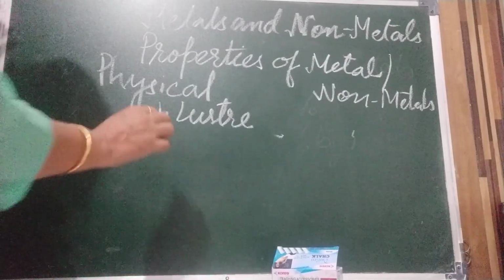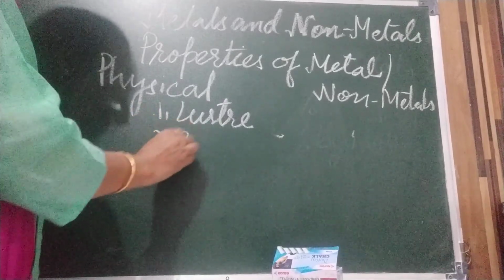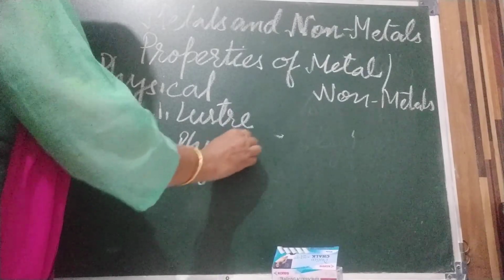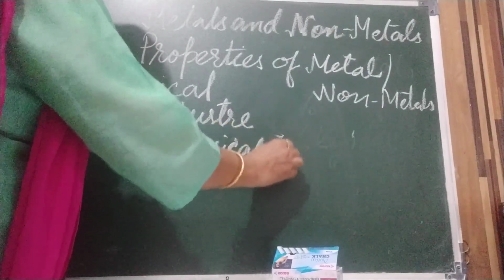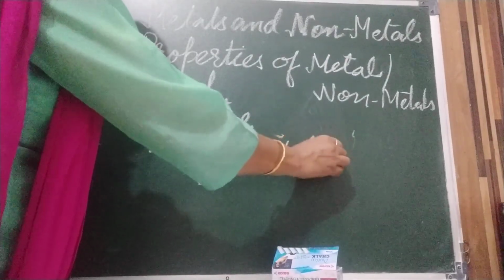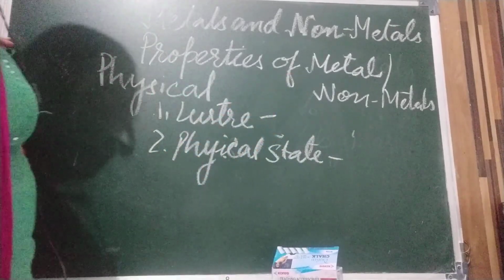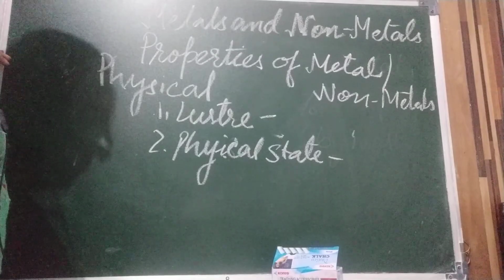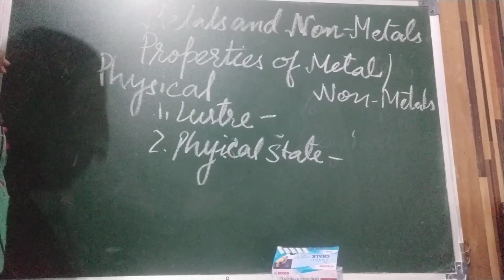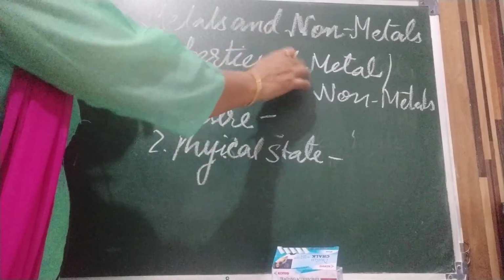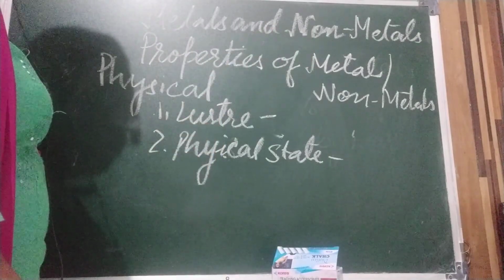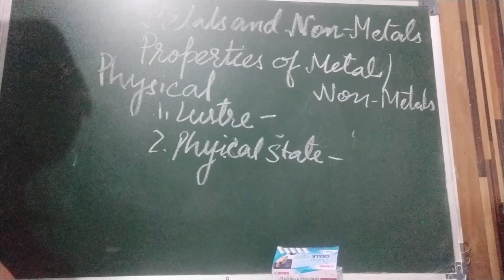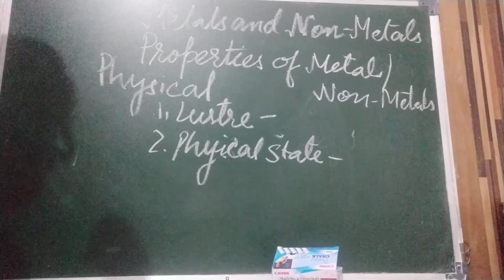Second, we are going to discuss physical state. Generally all metals are solid in nature. There is one exception, that is mercury. Mercury is found in liquid state at room temperature.